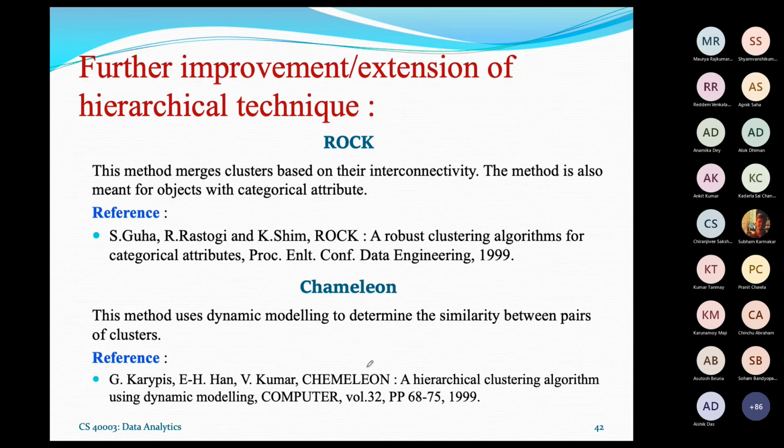In that case, ROCK is one preferable algorithm which gives you a different distance measure trick to decide whether two clusters can be merged or not merged.